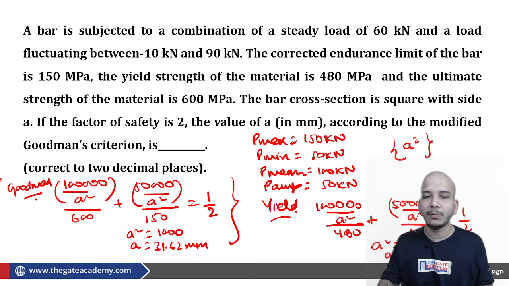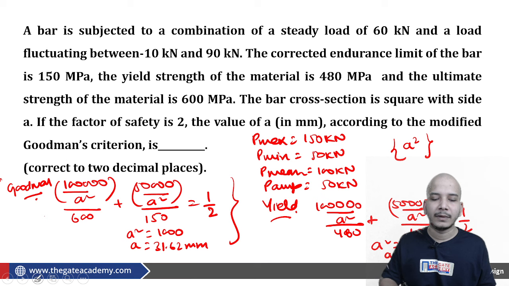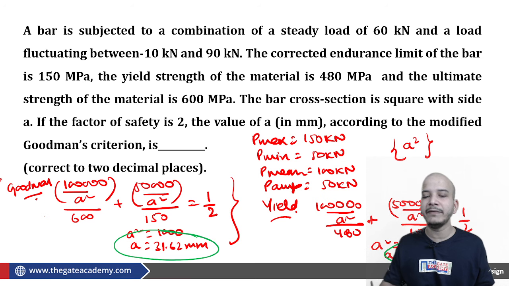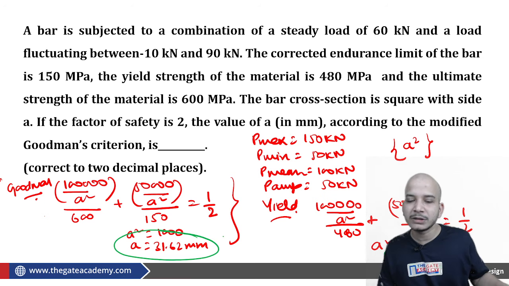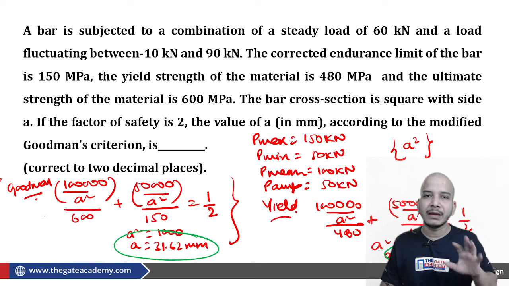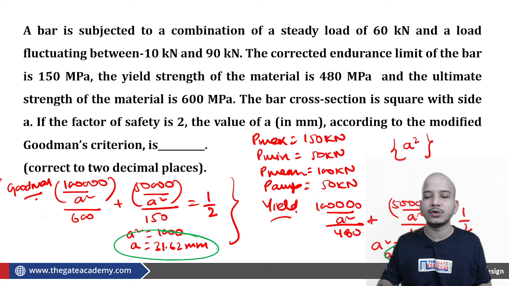The point is, from both you are getting different values of the dimension. So whether we go for 31.62 or 25, it will be decided by which of the two is greater. The greater will be safer, and therefore we will answer 31.62 from the safety point of view. So this is our answer, 31.62.